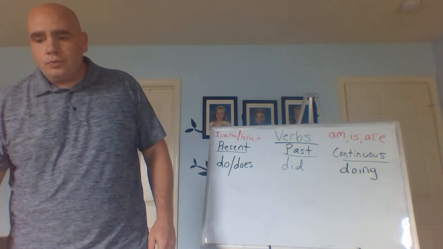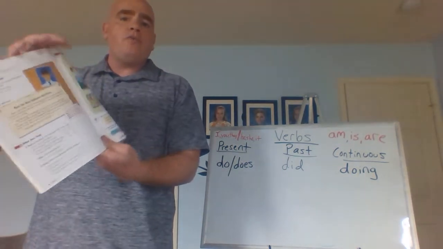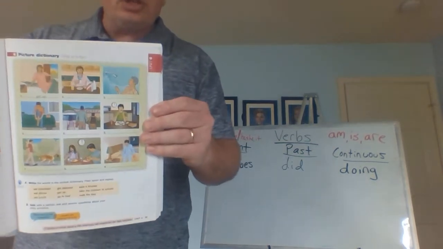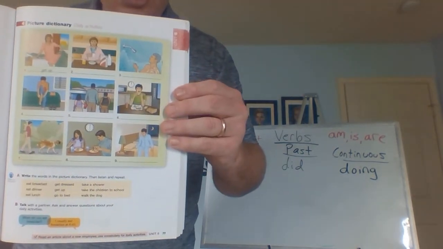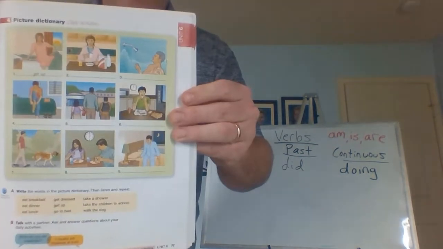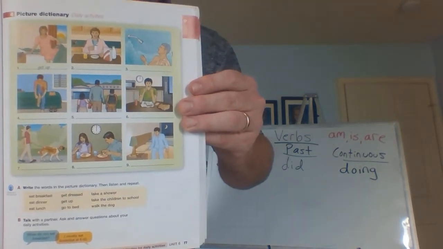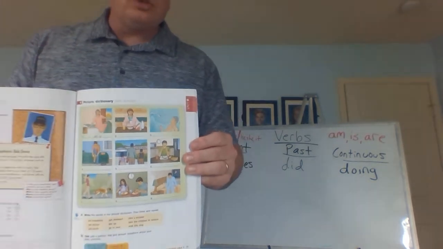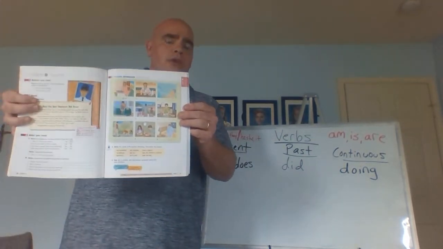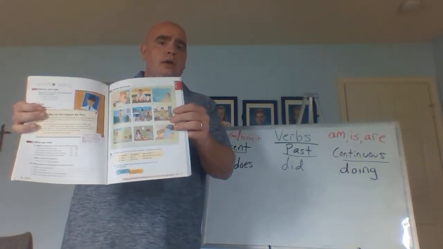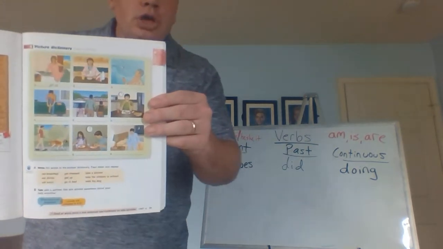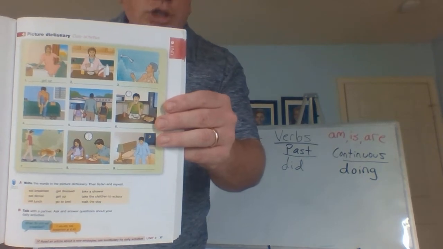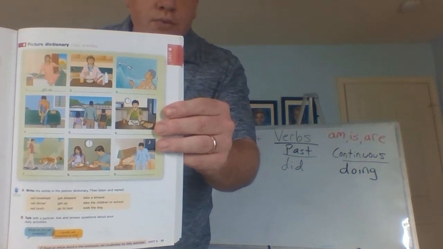But now we want to go back and look at what we've been looking at on this page. Remember, last time we looked at this page in our book. You see here, page 77, and we're going to look at the verbs on this page. Remember here, number one, the question is, what do you do every day?